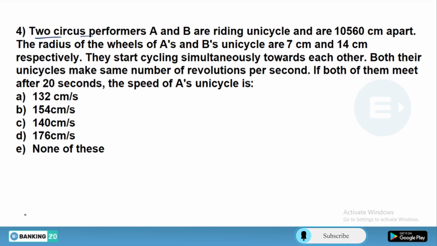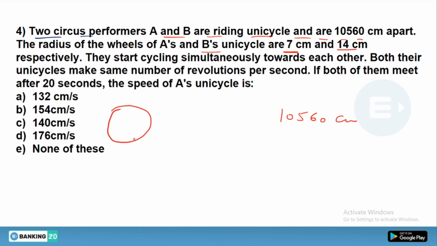Two circus performers, let me change the color of the marker. Two circus performers A and B are riding unicycles and are 10560 centimeters apart. The radius of A's wheel and B's wheel would be 7 and 14 centimeters. So basically, look at this. All they have to cover is a circular distance, and as you know, the circular distance rule is the circumference. That means 2 pi r, and they have to take revolutions per second. So they will get 2 pi r per second, their speed.